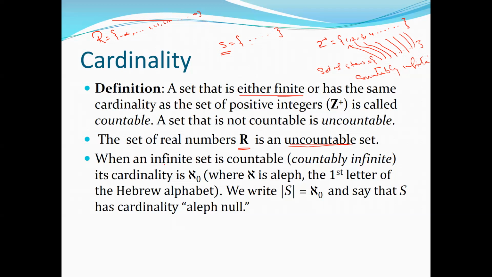Clear? So when an infinite set is countably infinite, as I said here, its cardinality is represented with this symbol, aleph naught. We call it aleph naught, or sometimes aleph null. If it is a countably infinite set, its cardinality is equal to aleph naught. So that's about the cardinality and the countability.